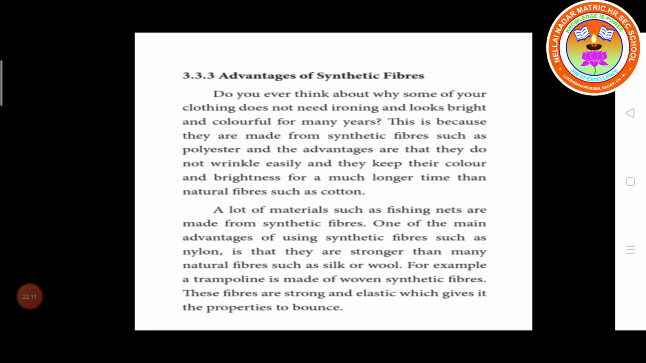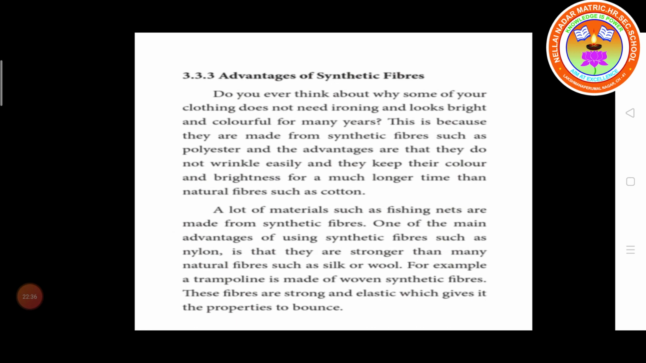A lot of material such as fishing nets are made from synthetic fibers. One of the main advantages of using synthetic fibers such as nylon is that they are stronger than many natural fibers such as silk or wool. It is much stronger than many natural fibers such as silk or wool.